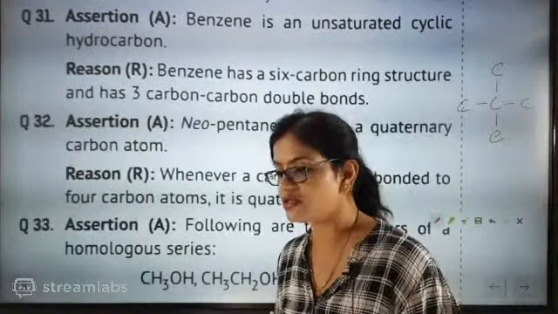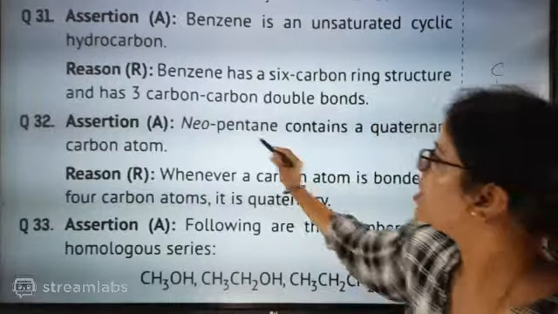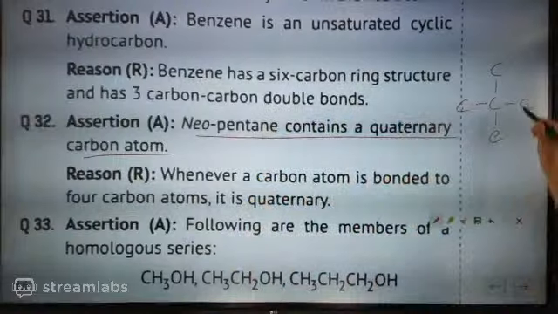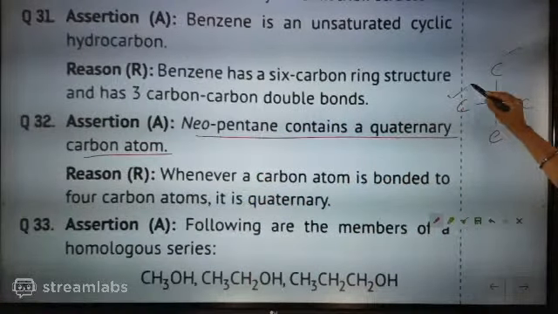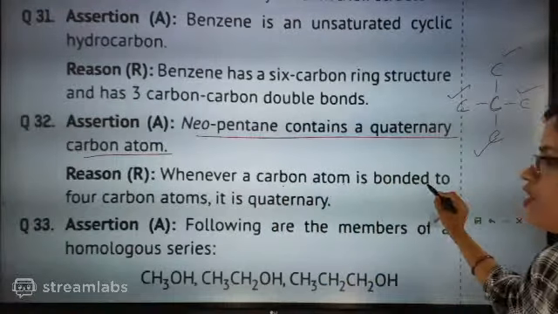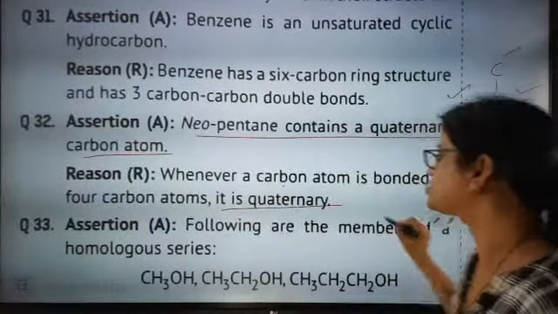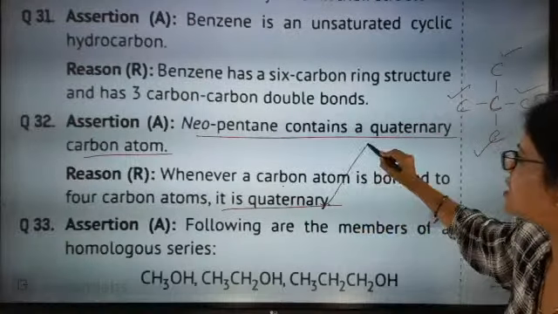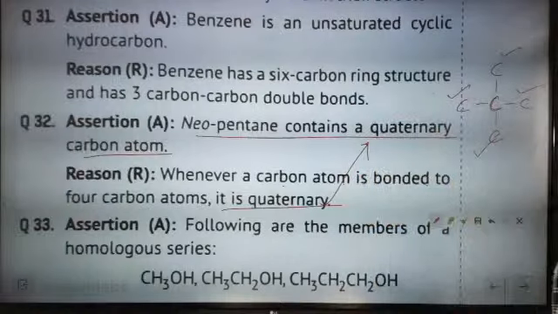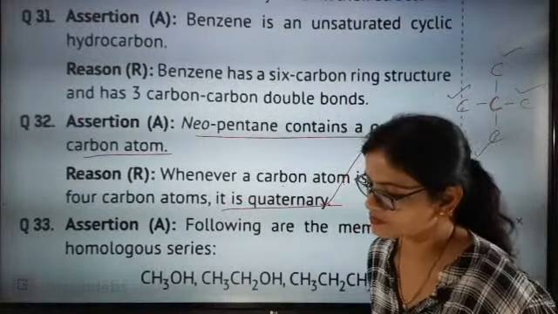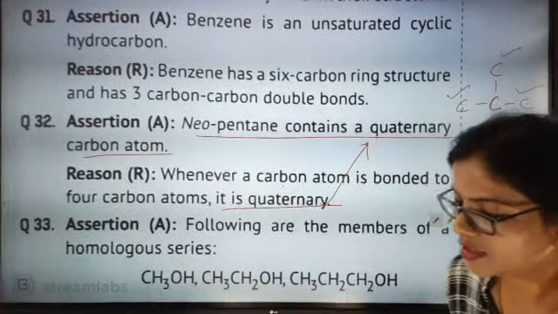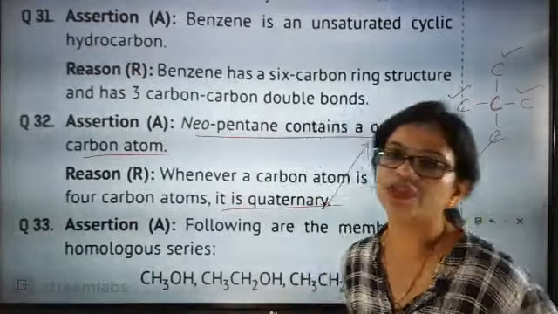Before answering, please pay attention to this question. Neopentane contains a quaternary carbon atom, meaning 1 carbon is connected to 1, 2, 3, 4 carbons. Whenever a carbon atom is bonded to 4 carbon atoms, it is quaternary. So this is explaining quaternary. Now it's up to you to decide. Is it exactly going to be the assertion? Yes, your answer is absolutely correct.